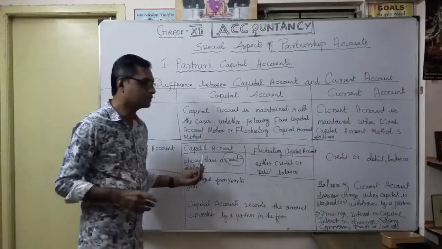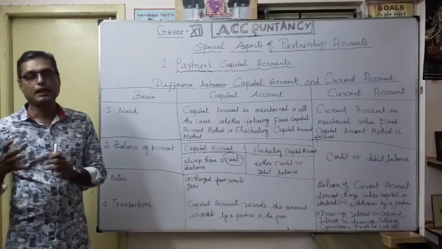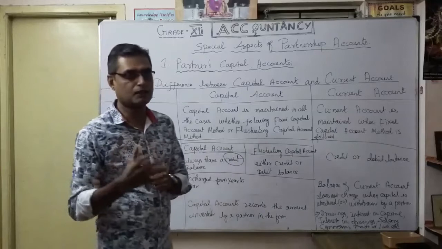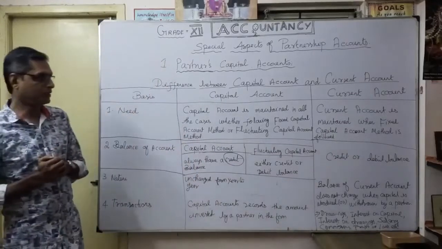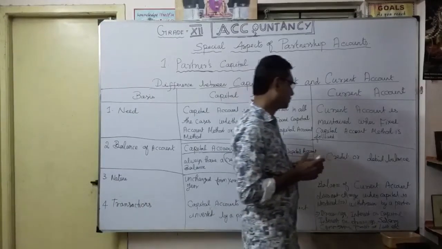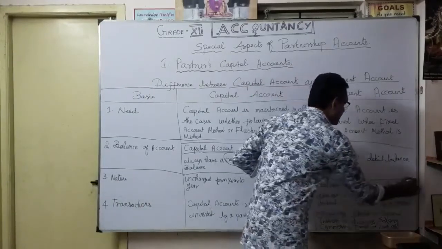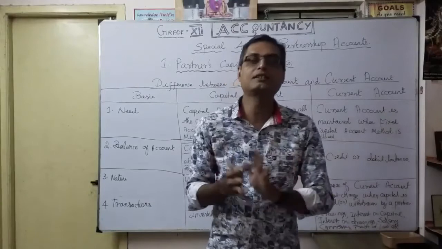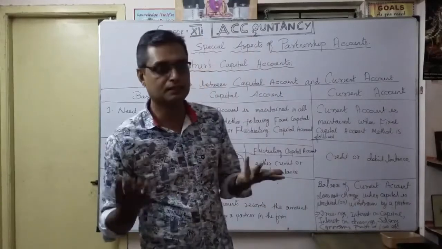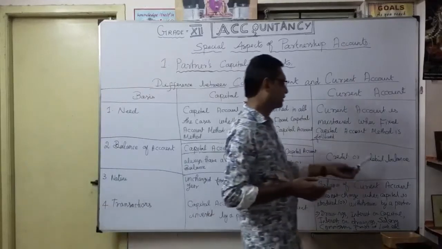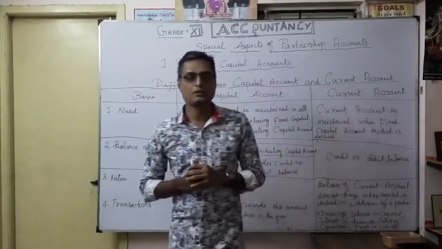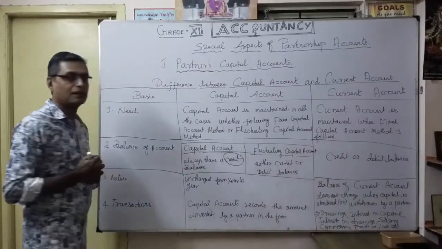Always the credit balance, so the available capital is there under the fixed capital account. But a current account may again be a credit or debit balance. We can't say always credit, and we can't say always debit. It depends upon the transaction. It may be credit or debit. That's under the current account. So the second very important point is the balance of the account.